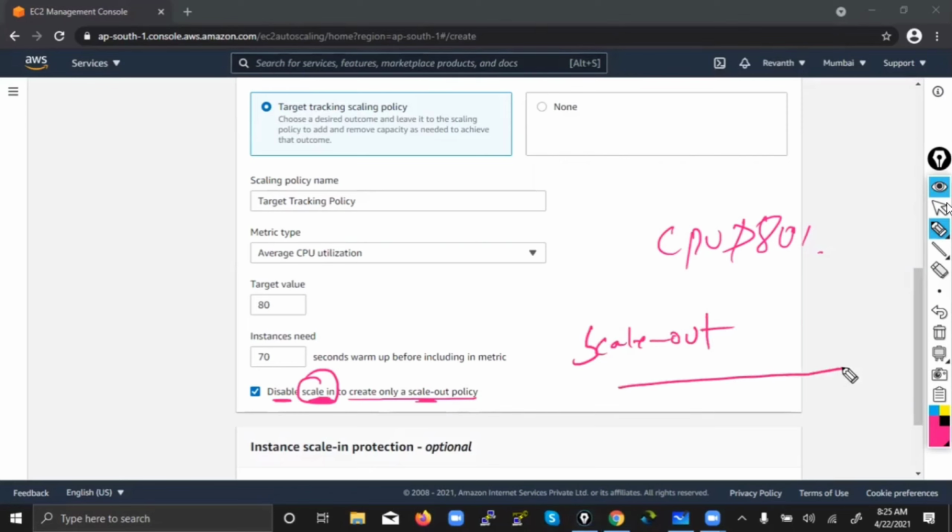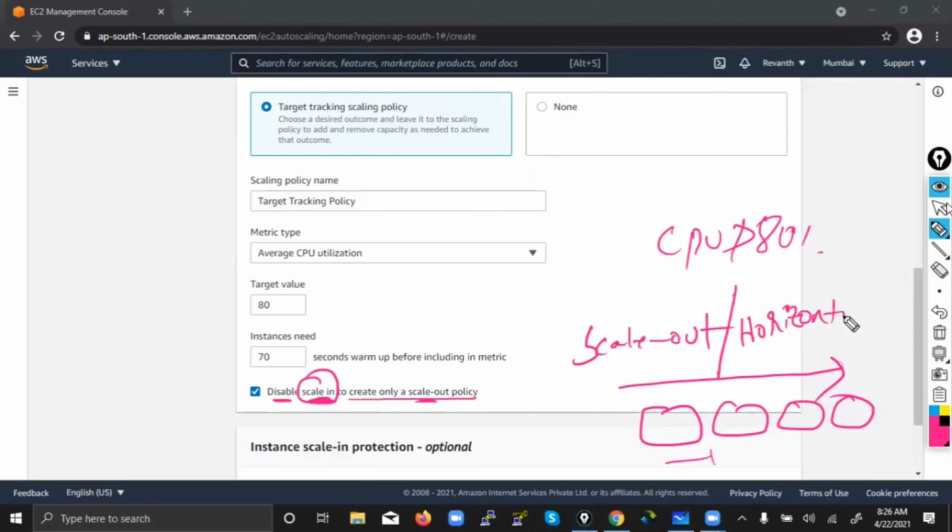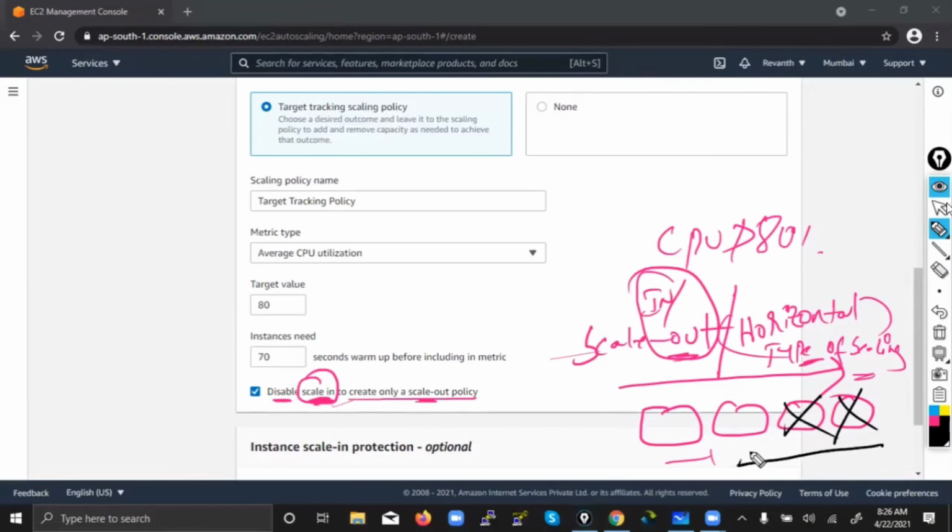Scale out means going outside like this. That means you are increasing the number of machines. So what is the other name for scale out? Horizontal type of scaling. Horizontal means you are increasing the number of machines in a horizontal way. So the other name for scale out is horizontal scaling. If you want to reduce your number of machines, that we call scale in.